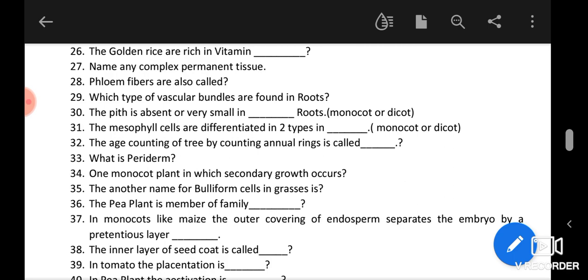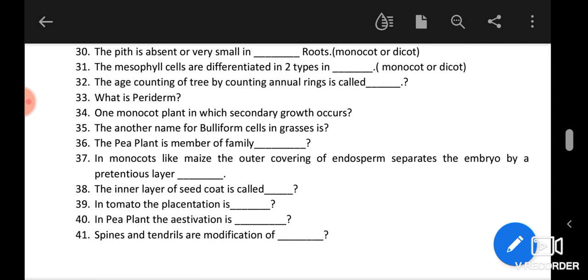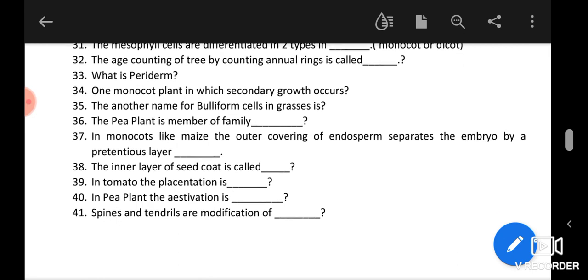The pea plant is a member of which family? The pea plant is a legume, so the family will be Fabaceae. Other plants like gram, okay, gram is also a member of family Fabaceae. Another name for Fabaceae is Leguminosae.